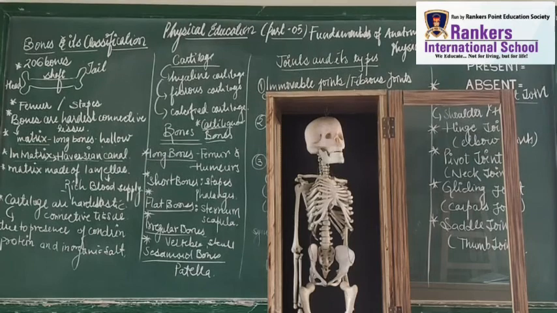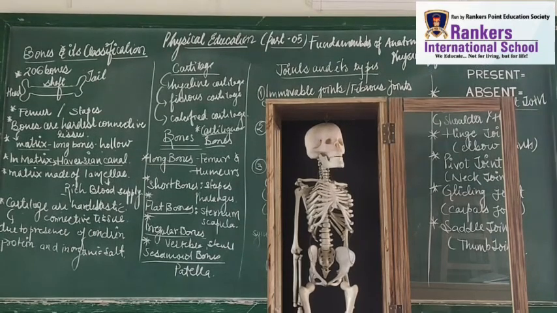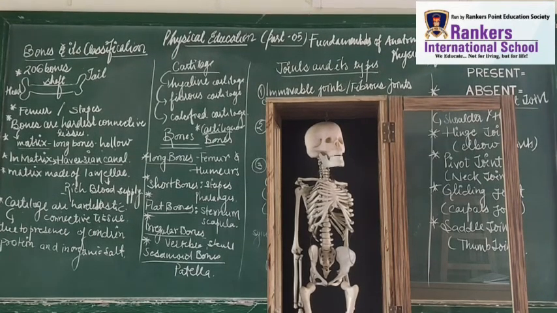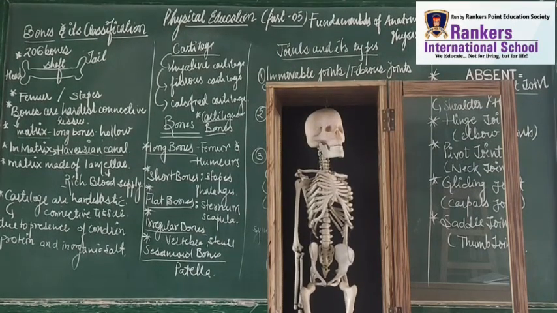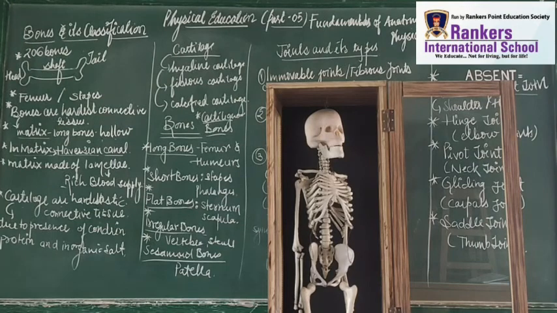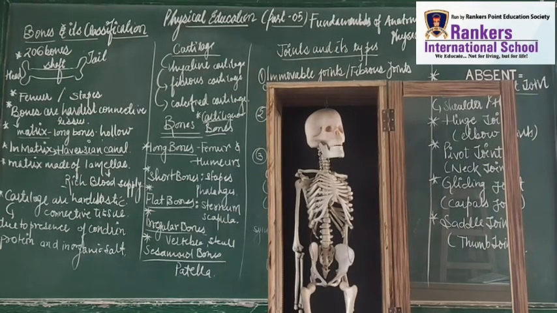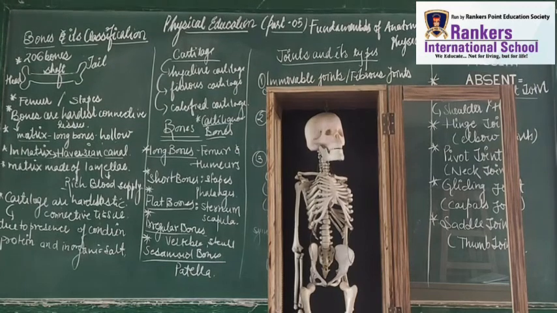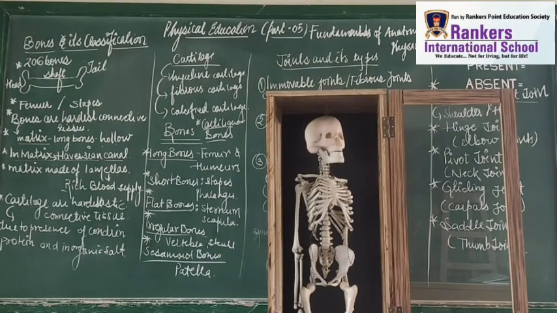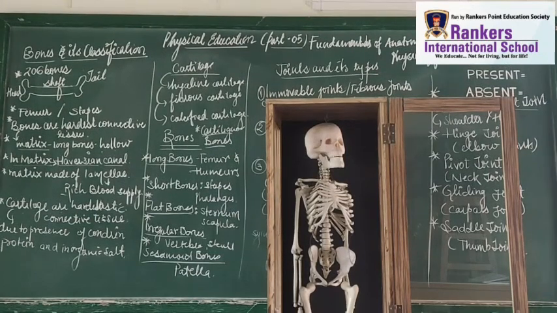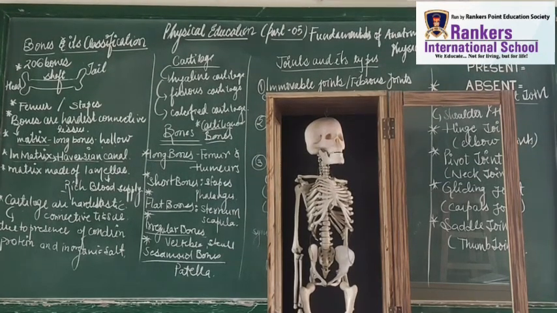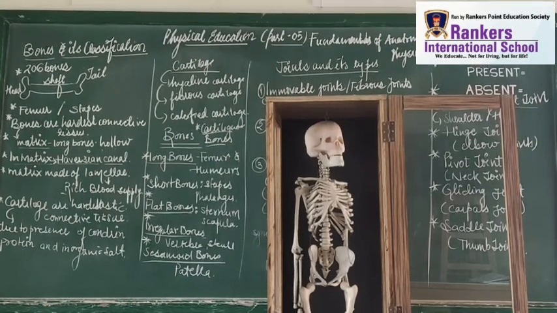So cartilage is a hard, elastic connective tissue due to the presence of protein and inorganic salt. Cartilage is the hardest elastic tissue, and it is due to the presence of chondrin, protein and some inorganic salt.